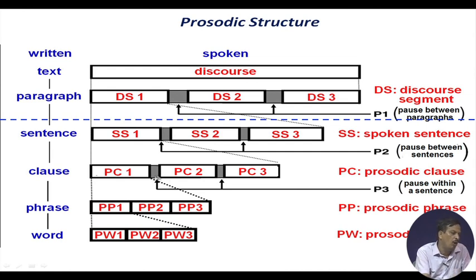If this pause is more than 300 milliseconds, then I treat that clause as an utterance. If it is less than 300 milliseconds, then I say those are not a single utterance, but there is a pause in between the clauses.